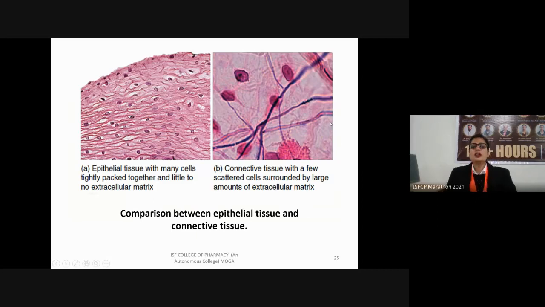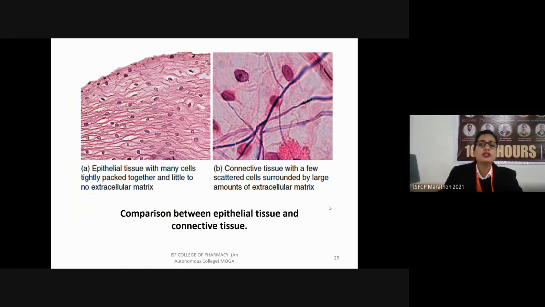Next we have the comparison between the epithelial tissues and the connective tissue. So next we have to study connective tissues, but before that we should know the difference between the two major types of tissues. One is epithelial and another one is connective tissue.